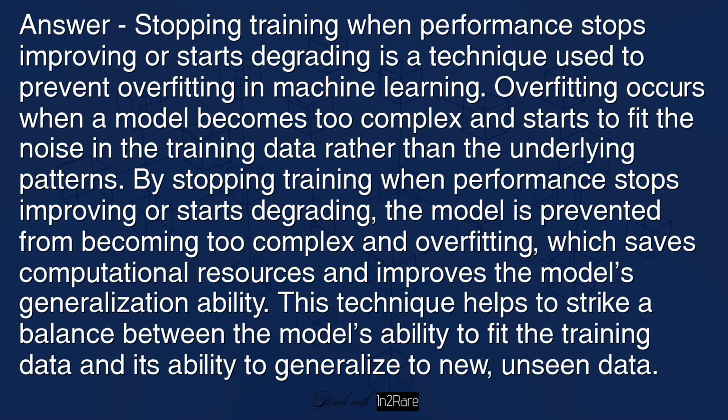Answer: stopping training when performance stops improving or starts degrading is a technique used to prevent overfitting in machine learning. Overfitting occurs when a model becomes too complex and starts to fit the noise in the training data rather than the underlying patterns. By stopping training when performance stops improving or starts degrading, the model is prevented from becoming too complex and overfitting, which saves computational resources and improves the model's generalization ability. This technique helps to strike a balance between the model's ability to fit the training data and its ability to generalize to new and unseen data.